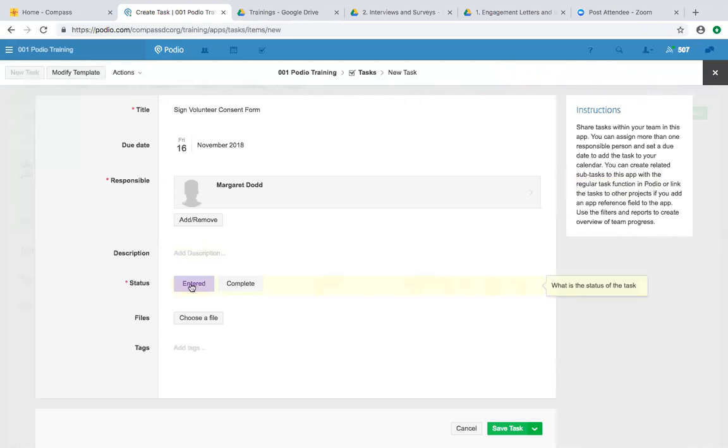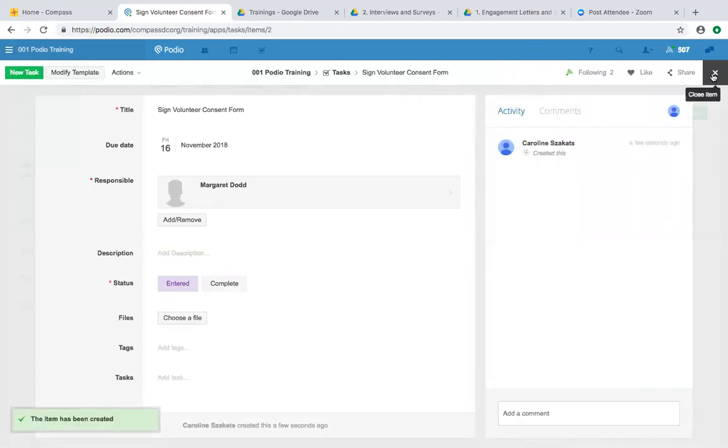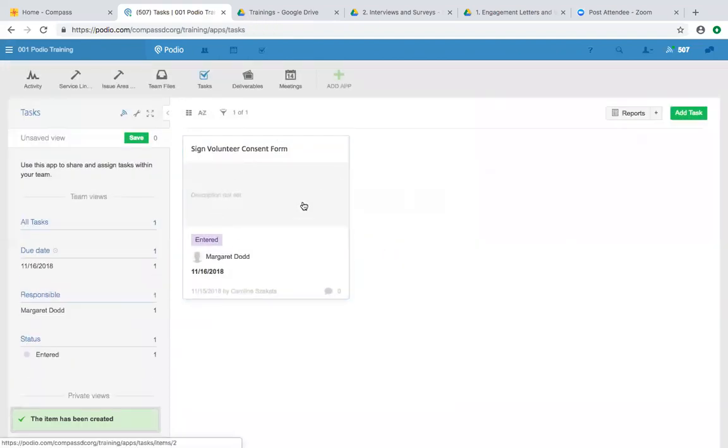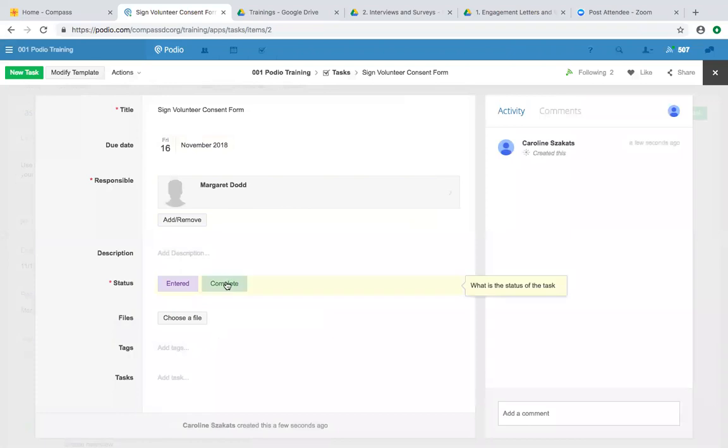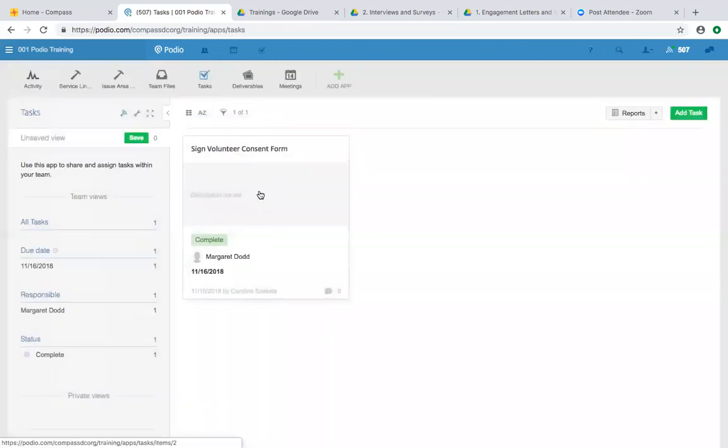Then I can put in the status, so entered. I could also add a file to it if I wanted to. And I save the task. It'll show up right here. So you can open this back up, and you can complete it. And then it'll show as complete here.